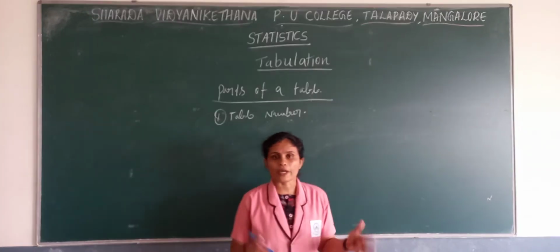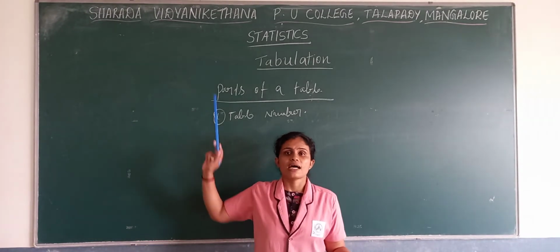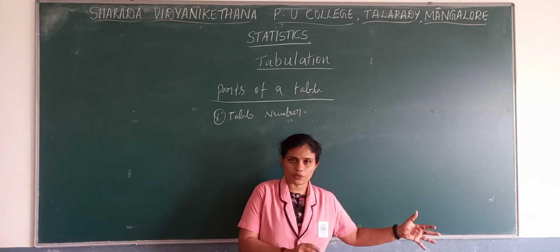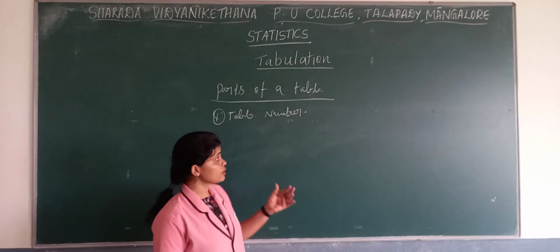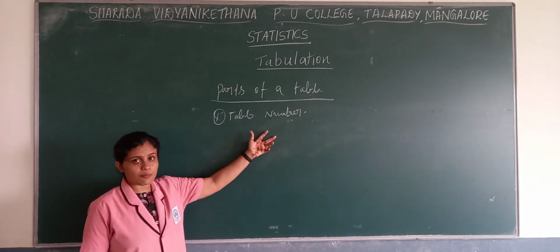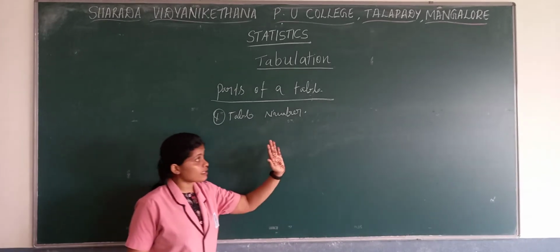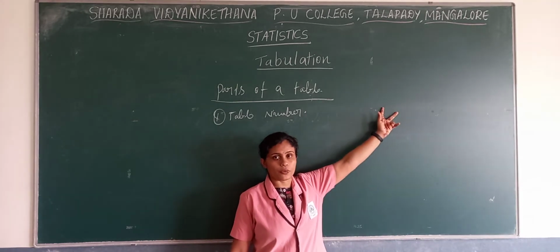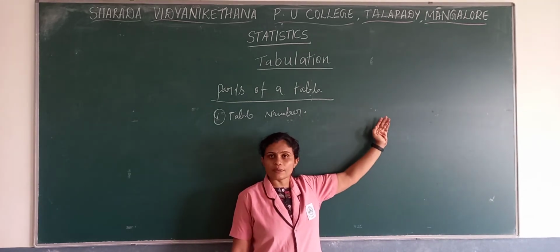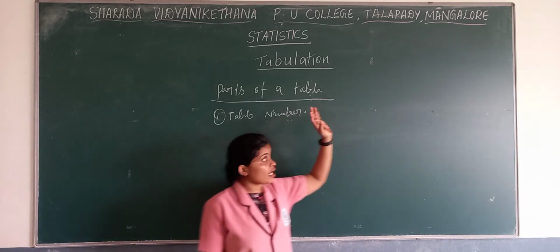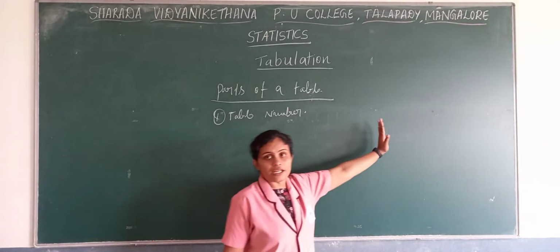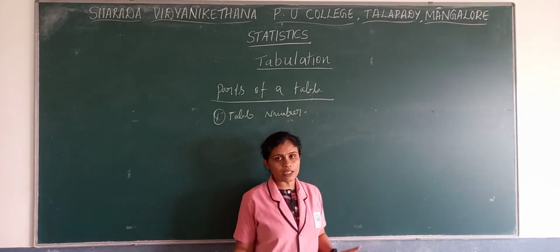If we are going to prepare many tables, we need to write numbers to differentiate one table from another. And where do we write this table number? We write it at the right hand corner at the top of the table.